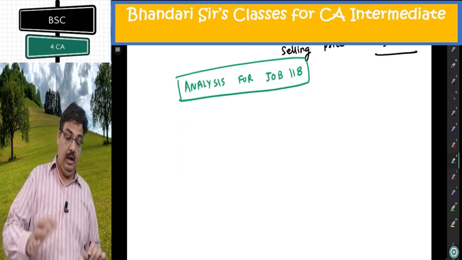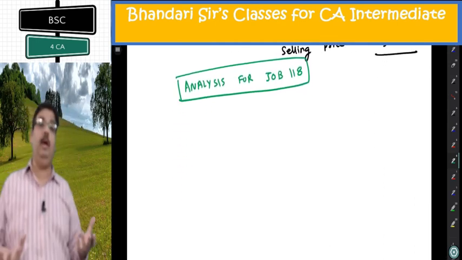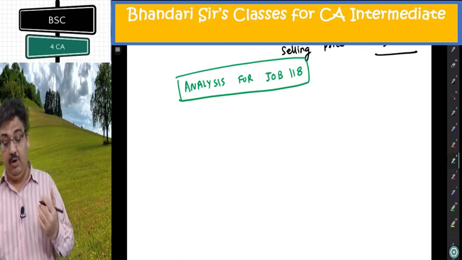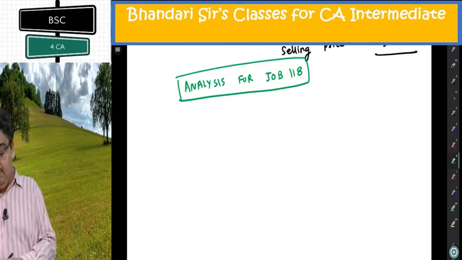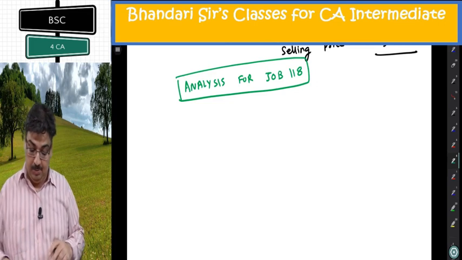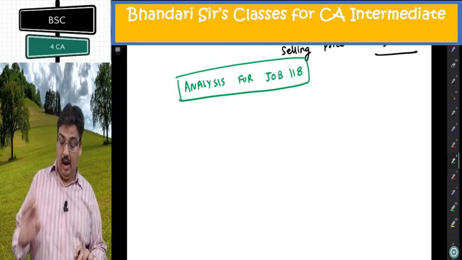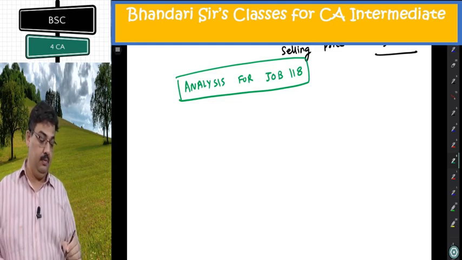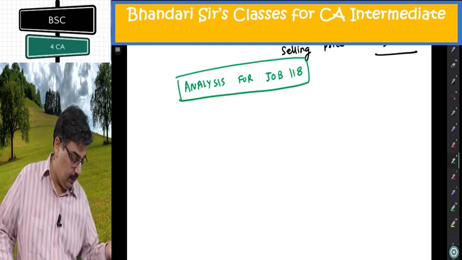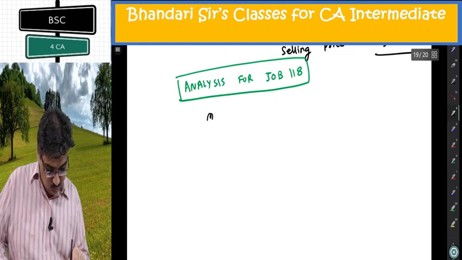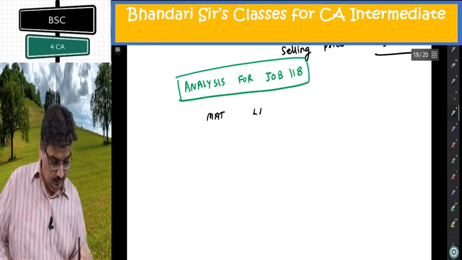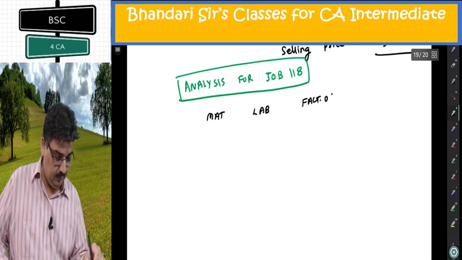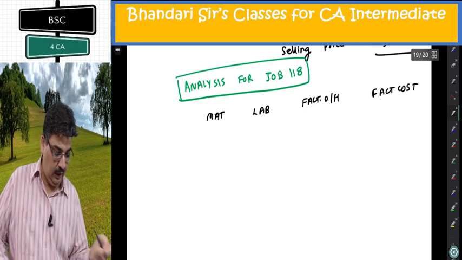I'll make it a little more detailed in the same format, but there are more adjustments for 118. There are 3 material requisitions in the adjustment also. They are being talked about, so I'll have to write a little more. So get a little more space in your table that you are making again: material, labor, factory overhead, factory cost.